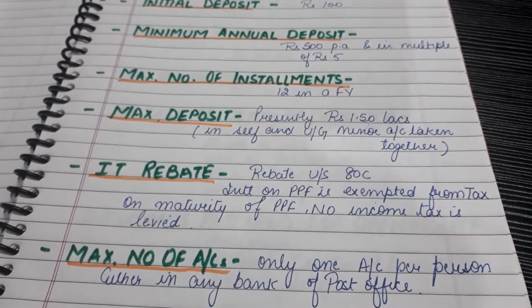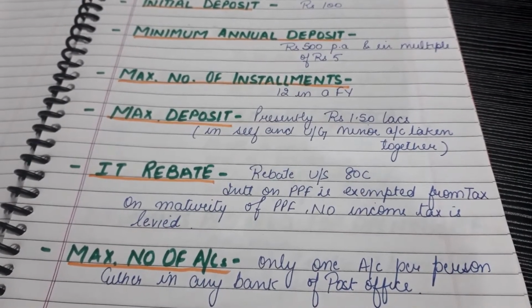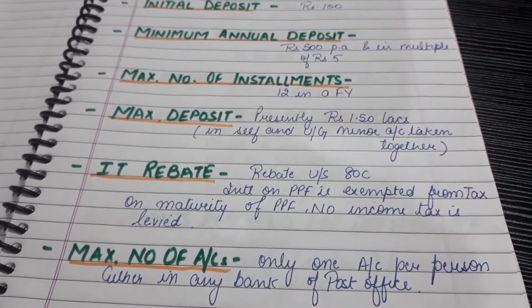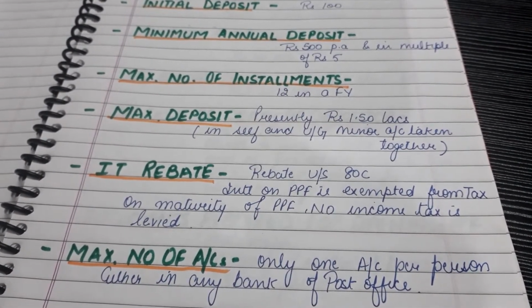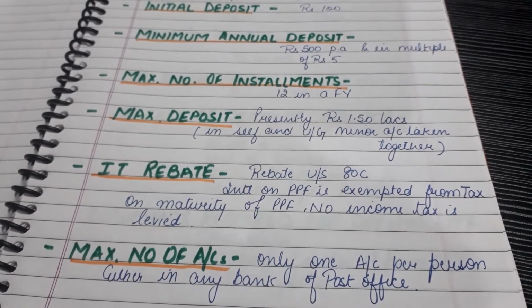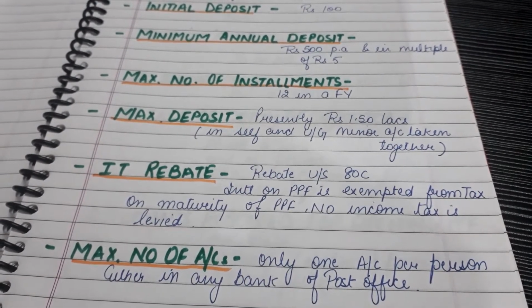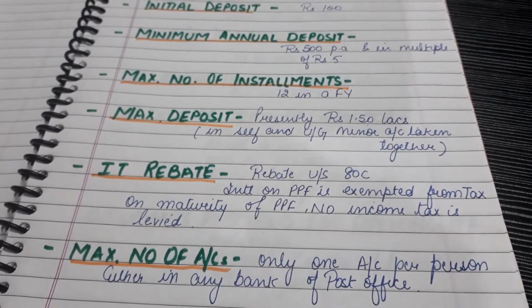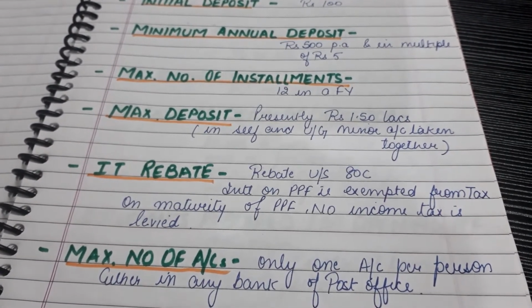So now maximum deposit, presently rupees 1.50 lakhs, that is 1,50,000, can be deposited in PPF accounts. So minimum annual deposit is rupees 500 and maximum is 1.50 lakhs.